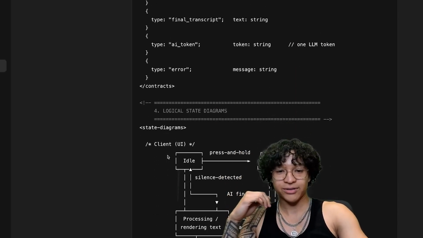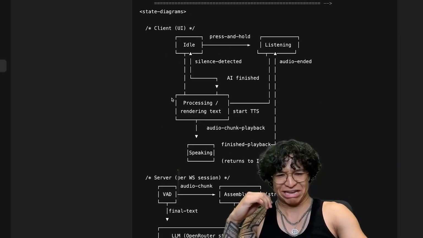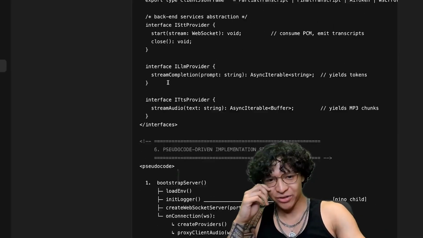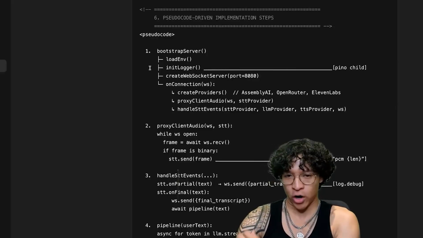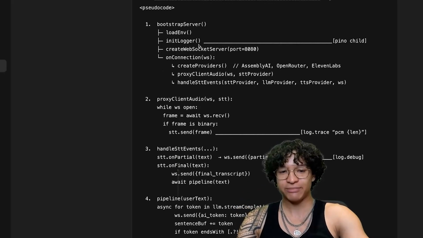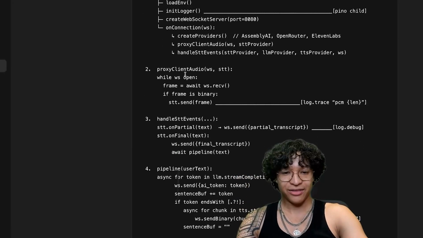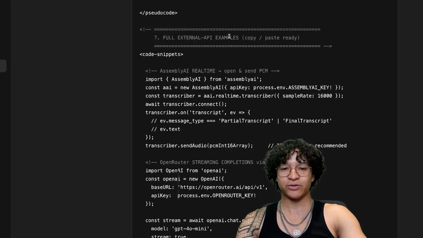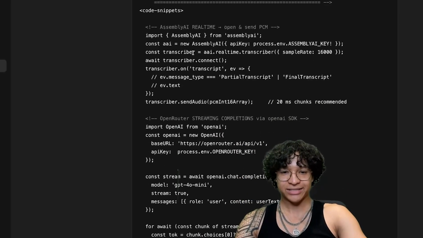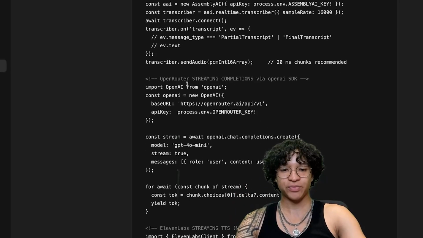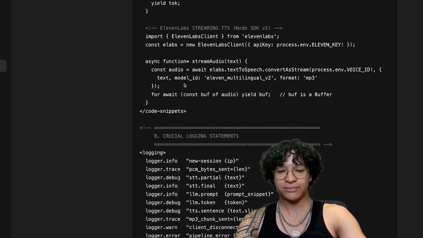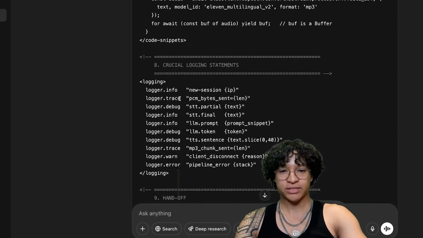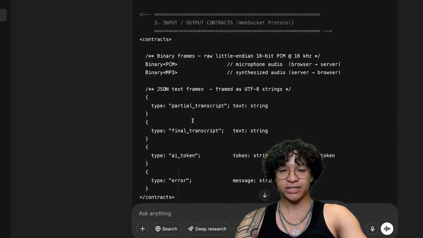We have the directory layout, input, output contracts. Oh, look at this nice logical state diagram. Okay, going through, we got the interfaces. Now we have pseudocode-driven implementation steps. AI is really good at following pseudocode. This so far seems to accurately grab the external API examples. It takes the AssemblyAI real-time stream, the OpenRouter streaming completion, and the ElevenLabs streaming text to speech, as well as some crucial logging statements. So this is what we would copy and paste into Claude Code.